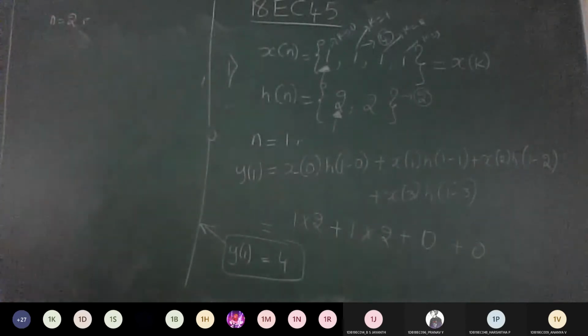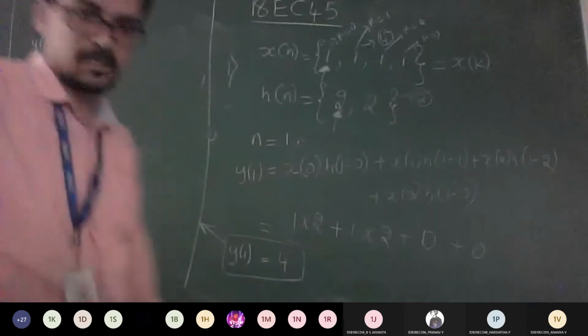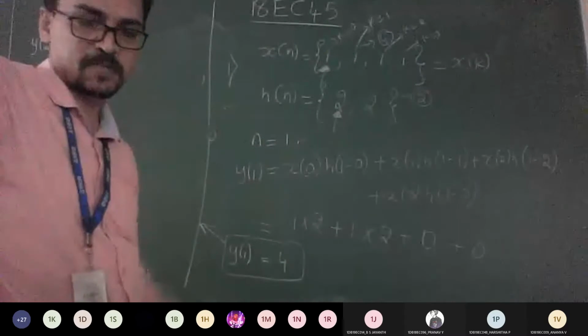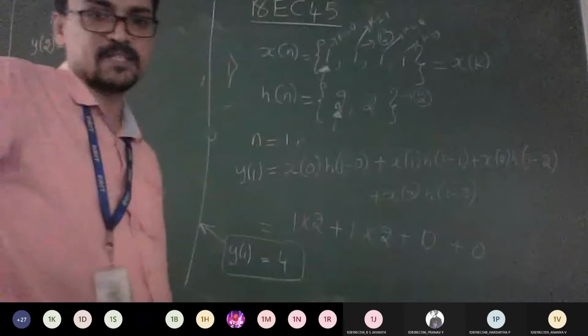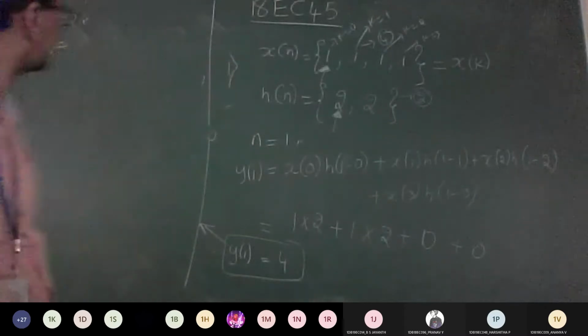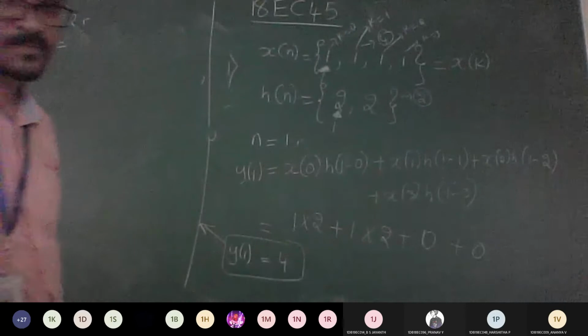So step number 3. You have to find y of 2 now. See, it's just simple. That's why I told you compared to convolution integral, sum is easier. That's why we did and understood the integral first, so this will become simpler. Just expand the formula, dump the values, nothing else. So what is y of 2, guys?